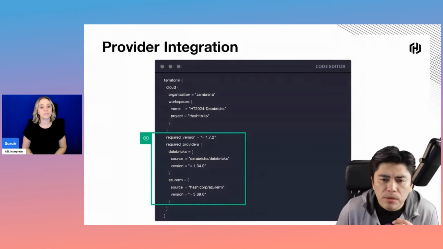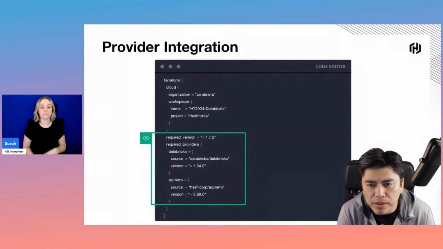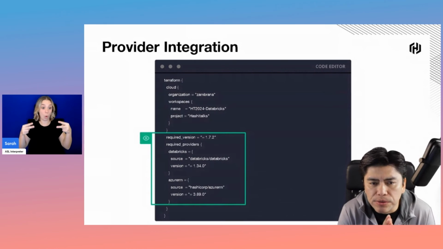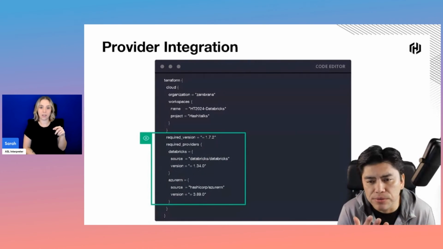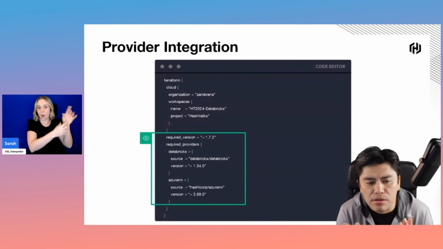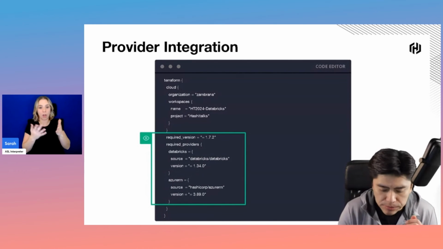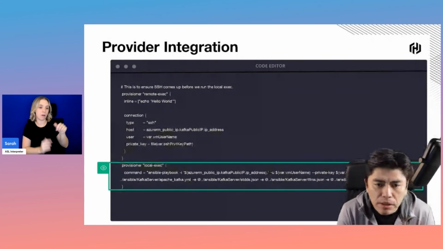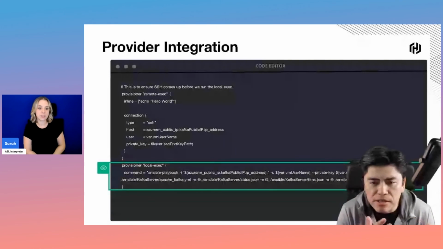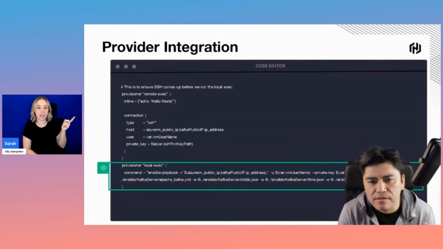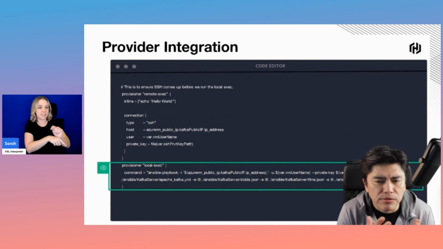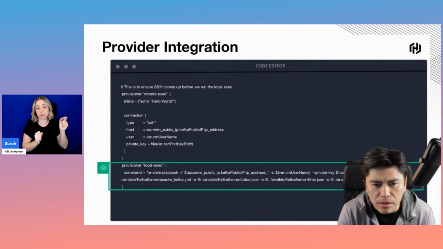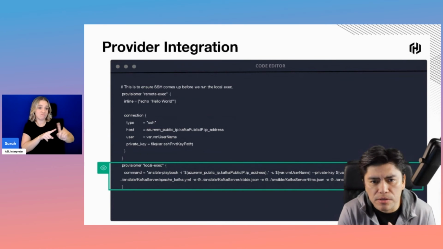Just to call out some specific parts of the code, here we saw how easy it was to use Terraform Cloud and specify the provider we're going to use, in this case, Databricks and Azure RM. Here we saw how easy it is to integrate Ansible to do all the post-provisioning tasks, right? And this could be Chef or Puppet or some other configuration management tool. In this case, I just chose Ansible.